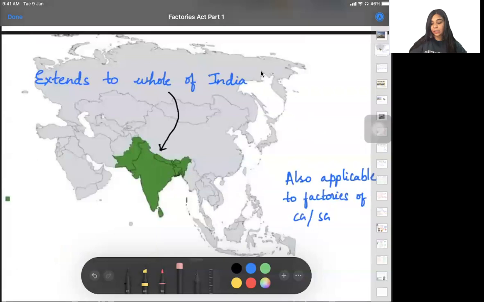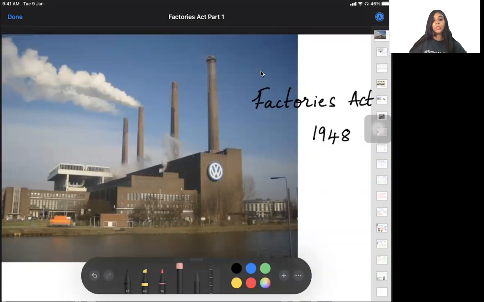Basically, this act came into picture because a lot of industrialists, the rich people, were taking advantage of small laborers. Laborers were not getting a proper environment to work in. There were so many hazards that they were open to. Their health was being compromised because they were working in environmental conditions not suitable for the human body. So in order to regulate all this, to put minimum wages for them, to put proper working hours for them, and to tell what is the proper environment in which a human can work, these industrial laws have come.